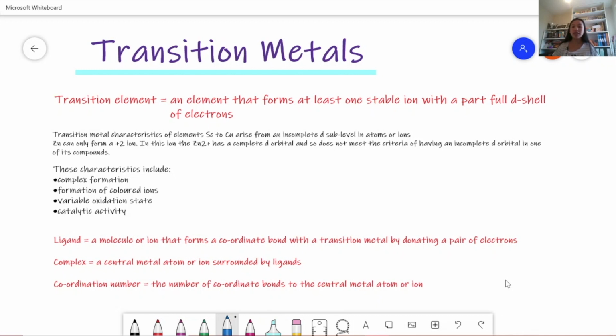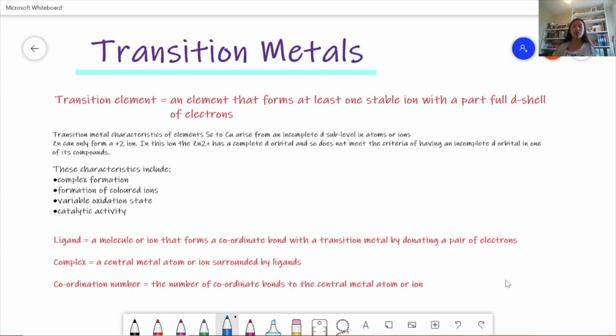Now, the transition metal characteristics include complex formation, formation of coloured ions, variable oxidation state, and catalytic activity, and we're going to be going further in depth into all of these a bit later. But first we're going to look at some more definitions. The first one is a ligand, and a ligand is a molecule or ion that forms a coordinate bond with a transition metal by donating a pair of electrons.